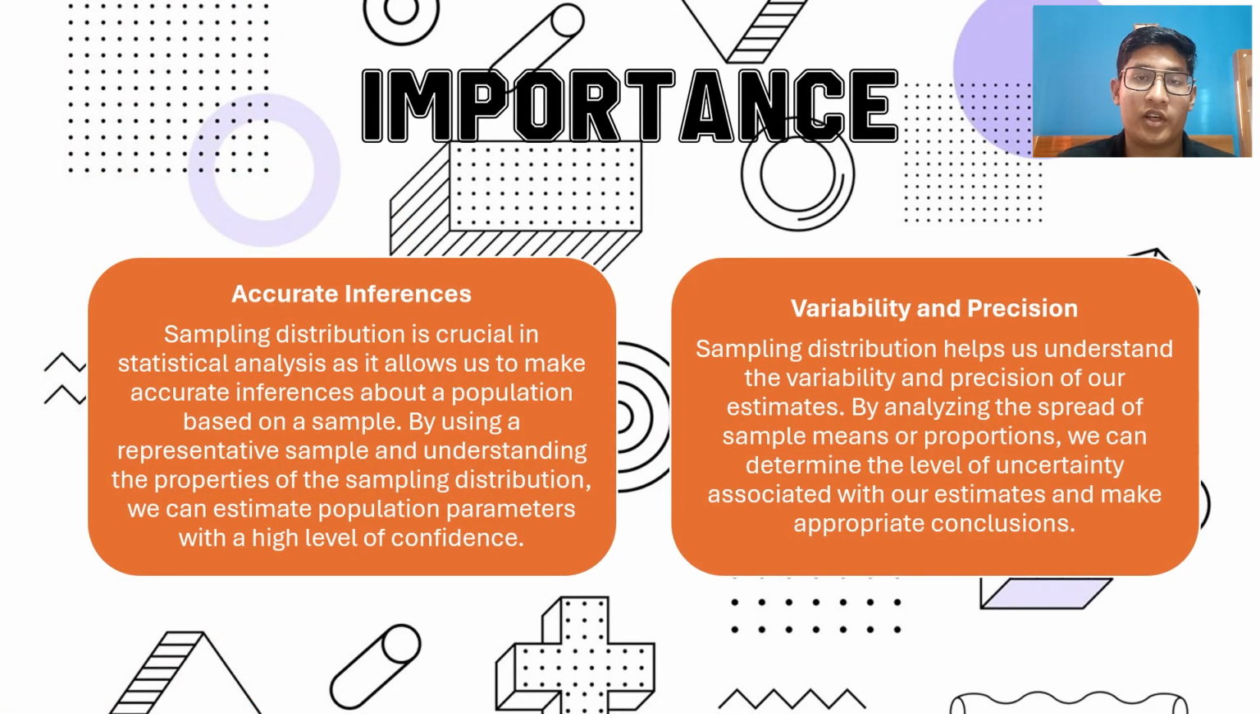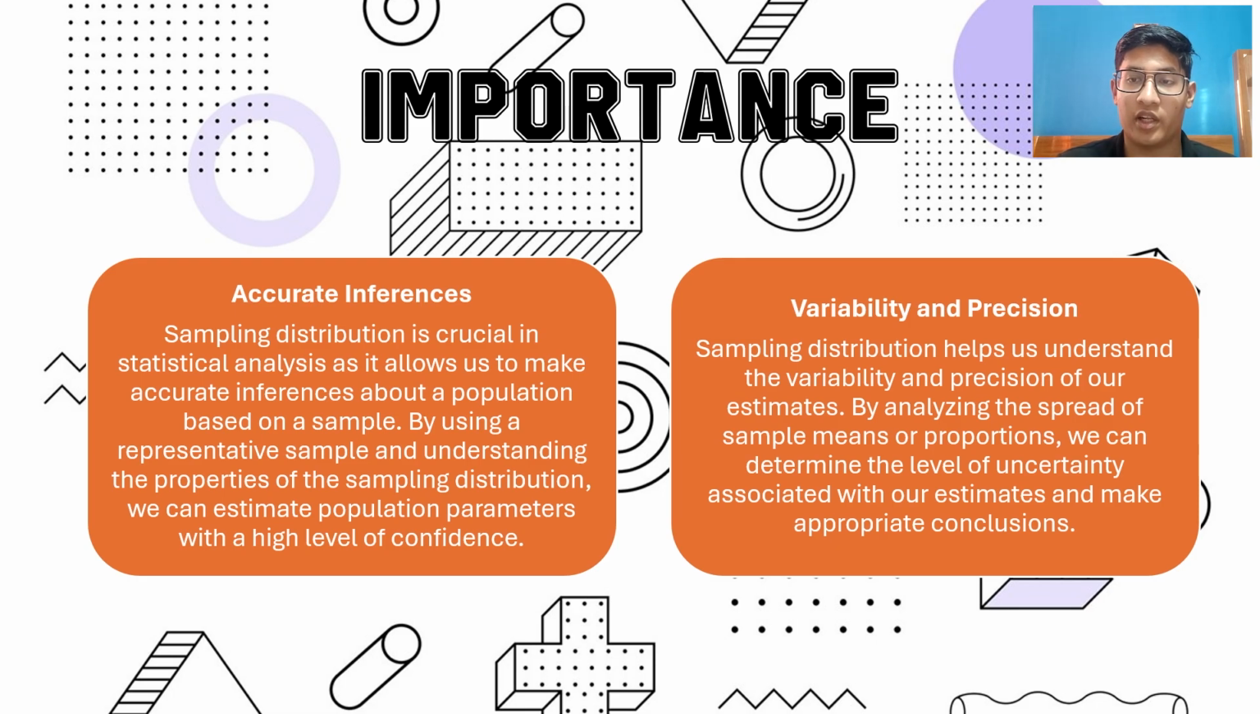Importance. Let us know what is the importance of the sampling distribution. Now, accurate inferences. Sampling distribution is crucial in statistical analysis as it allows us to make accurate inferences about a population based on a sample. By using a representative sample and understanding the properties of the sampling distribution, we can estimate population parameters with a high level of confidence.